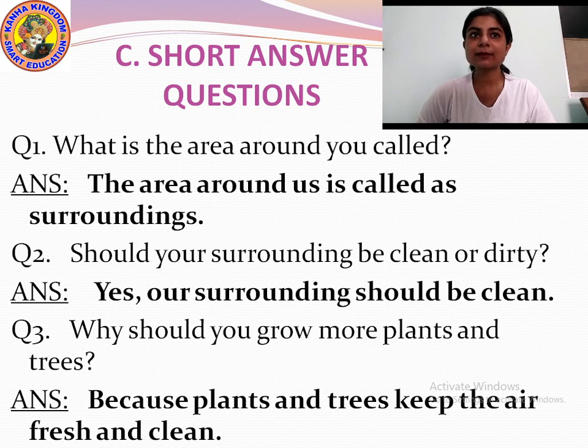The answer is, the area around us is called surroundings. You also spell the words, okay? It will be easy for you to memorize.